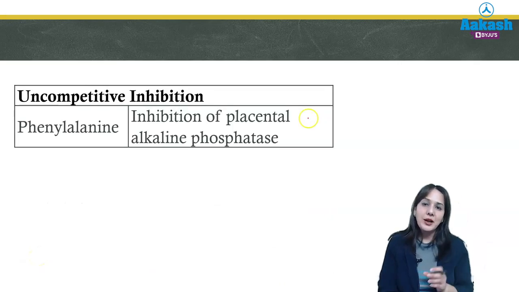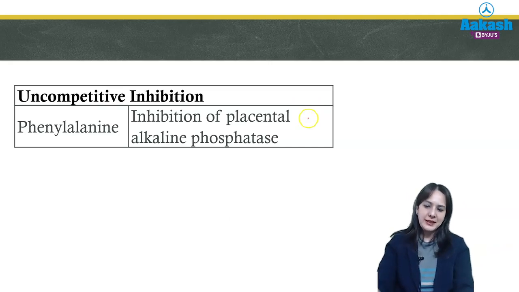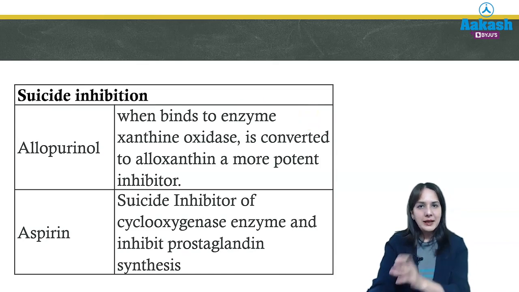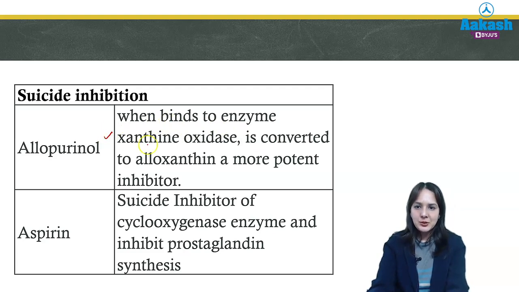Next, an example of uncompetitive inhibition, which decreases both Km and Vmax, is phenylalanine, which inhibits placental alkaline phosphatase. Then you should also know about suicide inhibition, that is, when an inhibitor binds to the enzyme and makes it a more potent inhibitor, like allopurinol binding to xanthine oxidase, similarly aspirin for cyclooxygenase.